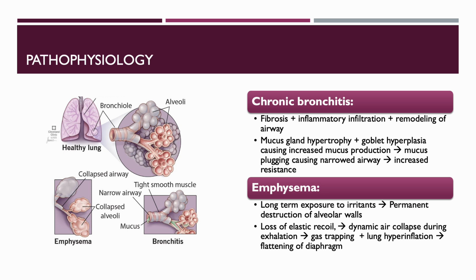In emphysema, chronic irritant exposure causes destruction of the alveolar walls, which causes the lungs to lose their elastic recoil. Without this recoil, small airways will collapse during exhalation, trapping air inside. Over time, this causes hyperinflation, flattening of the diaphragm, and increased work of breathing, which is why patients with emphysema progressively become more short of breath.